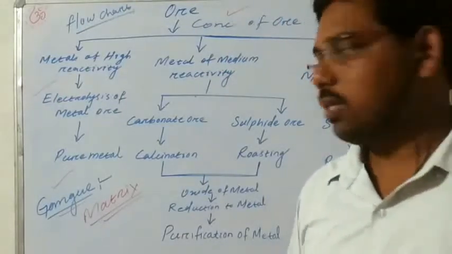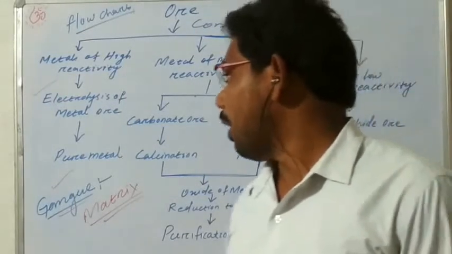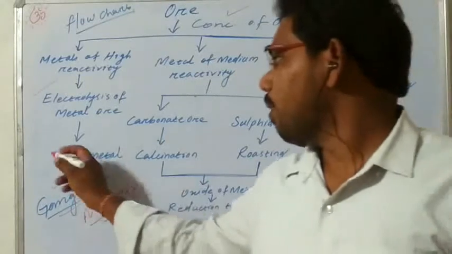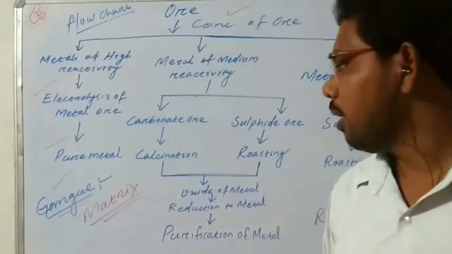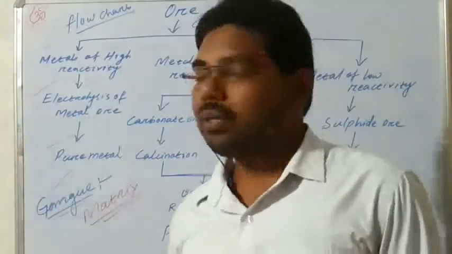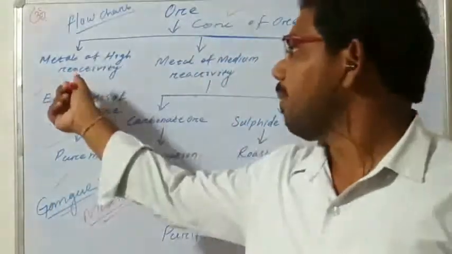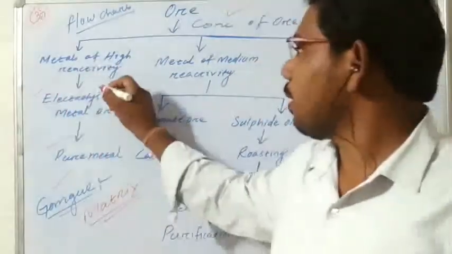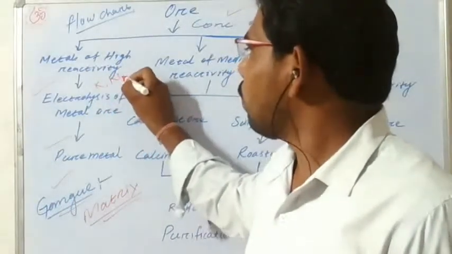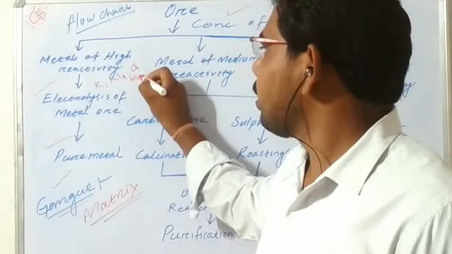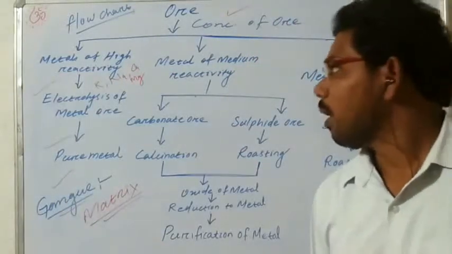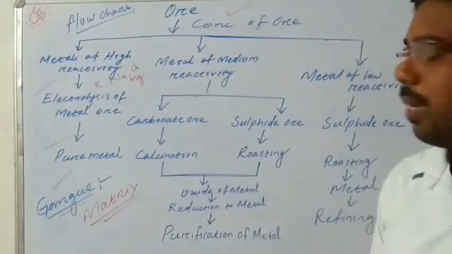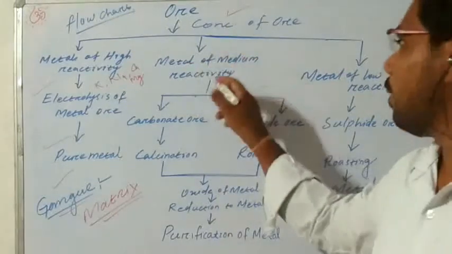In the electrolysis process we get the metal from the ore, and this metal is about 95% pure, and then we have to purify the metal to get 100% pure metal. Okay, this is the most important. The high reactive metals are like which ones? Potassium, sodium, calcium, magnesium. These are the high reactive metals, and electrolysis helps to separate the metal from the ore.